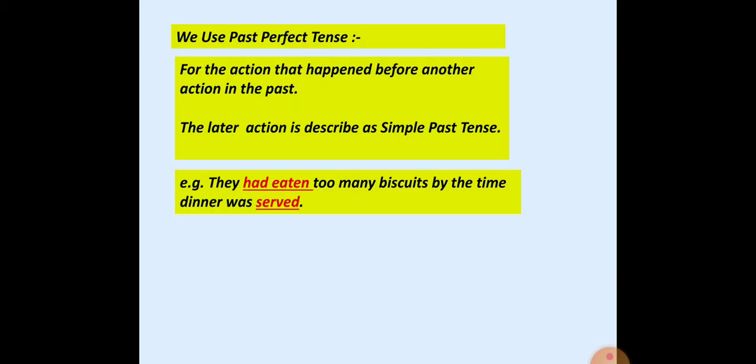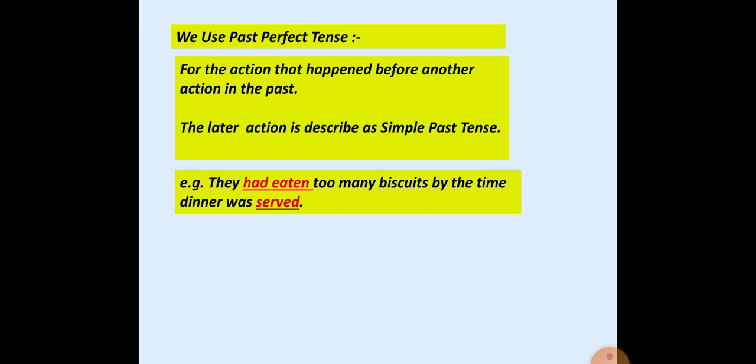So we use the past perfect tense for the action that happened before another action in the past, and the other action, the second part of the sentence, we can describe as simple past tense. For example, they had eaten too many biscuits by the time dinner was served. Dinner was served shows the simple past tense, the recent past action.